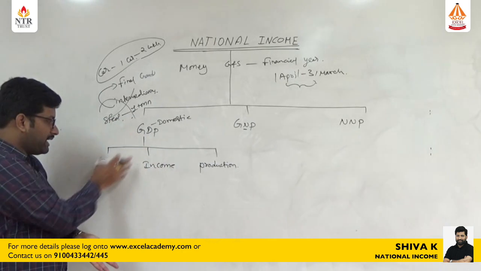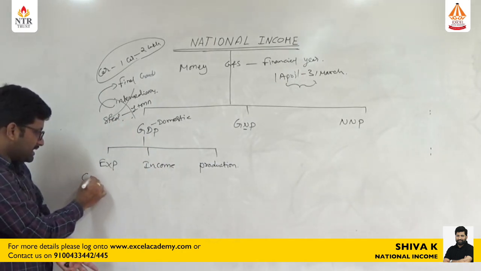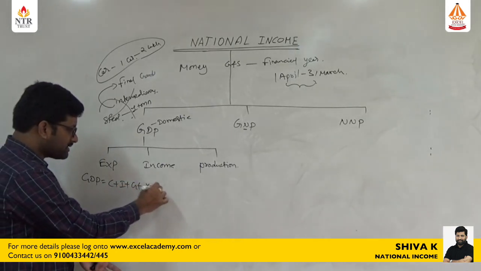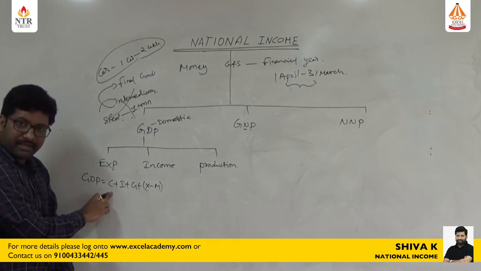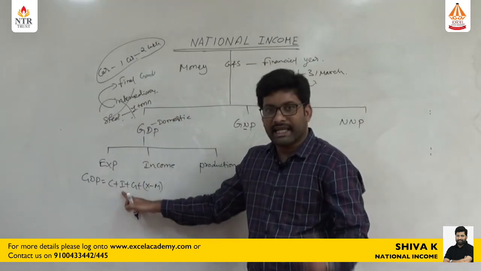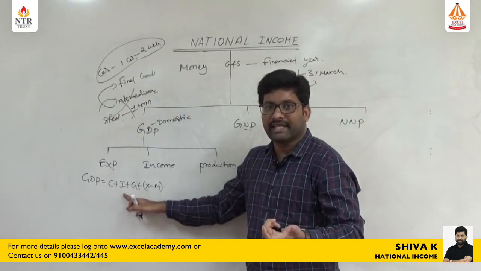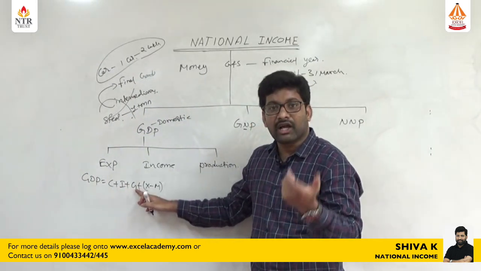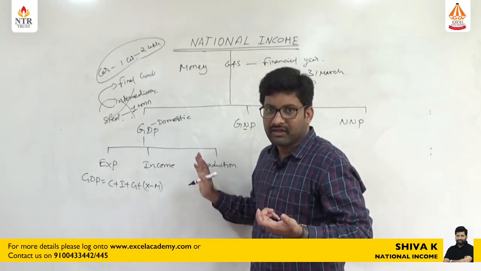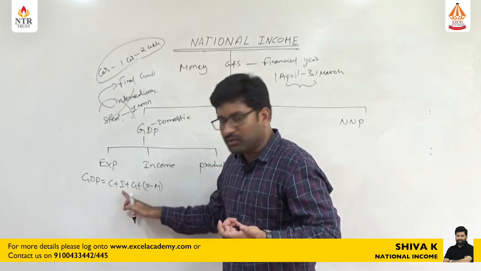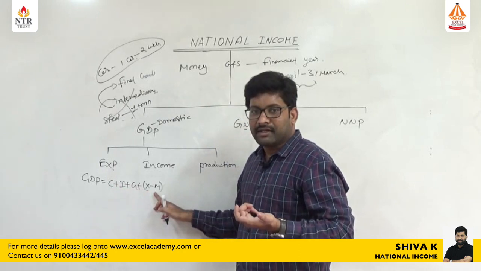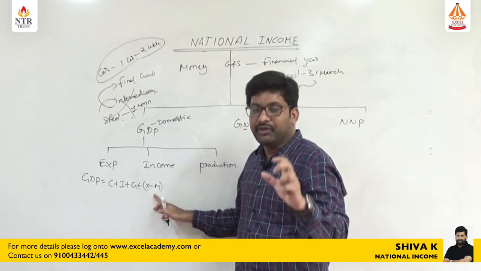For example, GDP equals C plus I plus G plus X minus M. Here C is total consumption expenditure of the public, I is total investment expenditure by the private sector companies, G is total government expenditure, X is exports, and M is imports, so X minus M is net exports. GDP by the expenditure method is equal to C plus I plus G plus X minus M. It is the total expenditure spent by all the people in India during a financial year.